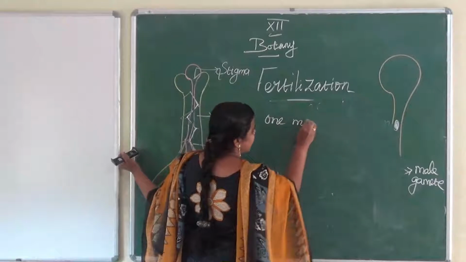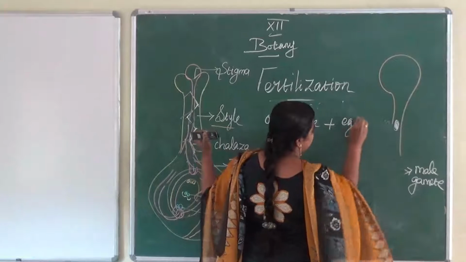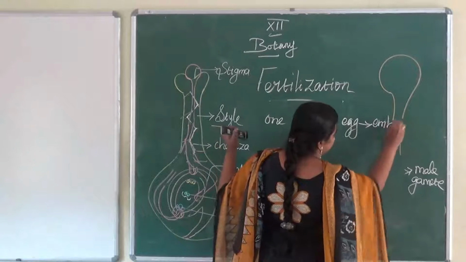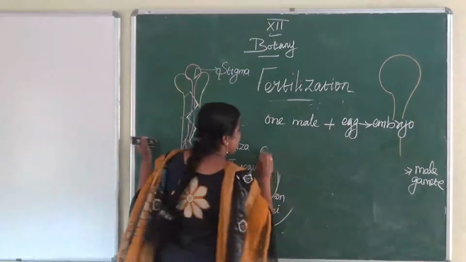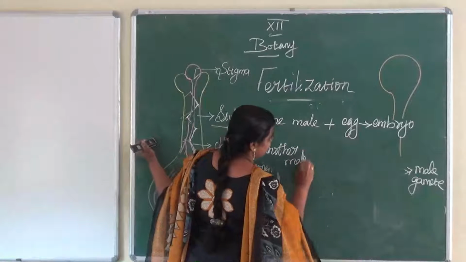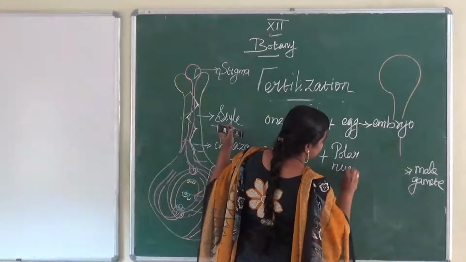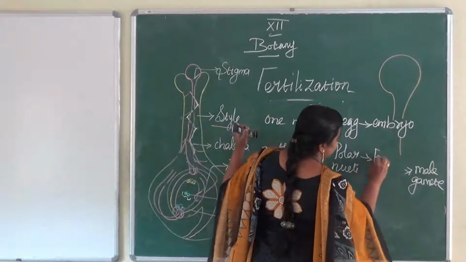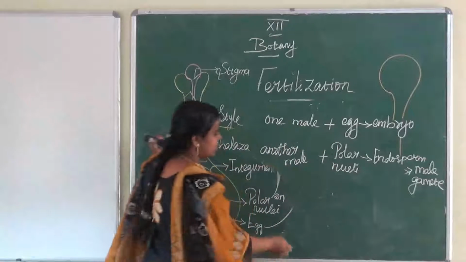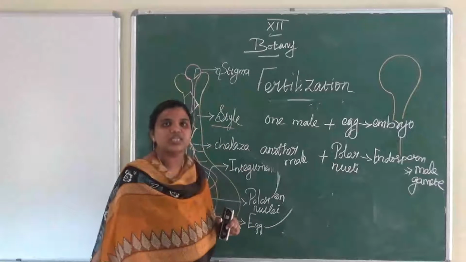One male gamete fuses with the egg, and that forms the embryo. Another male gamete plus polar nuclei produce endosperm. Since two male gametes are involved in the fertilization, that is known as double fertilization.